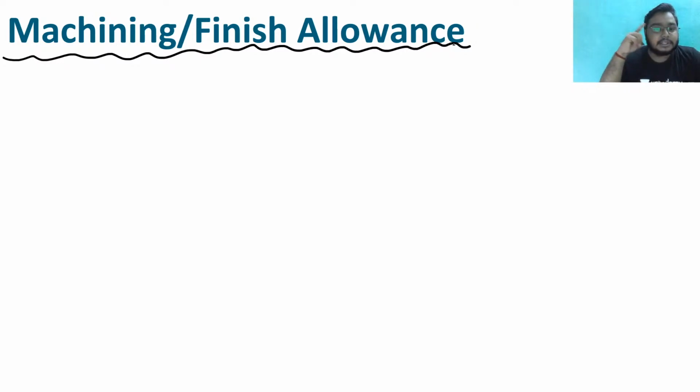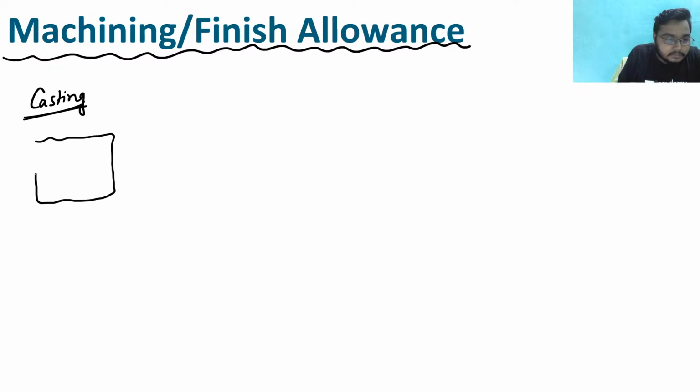What we have been seeing in yesterday's class was the shrinkage allowance. Now, machining or finish allowance. What is machining or finish allowance? Suppose when you have casting, right? When you did the casting, and from the casting you got, suppose, a casted product like this.